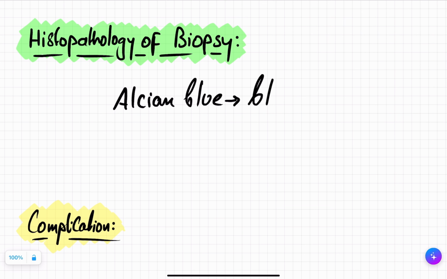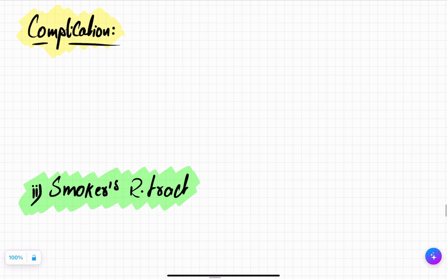Blue color. You have PAS or the periodic acid Schiff. This stains the mucin magenta. And that is how you confirm in the pathology lab whether the biopsy is of mucus producing cells or that is adipocytes.